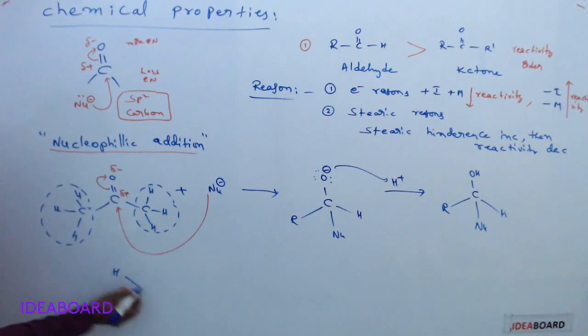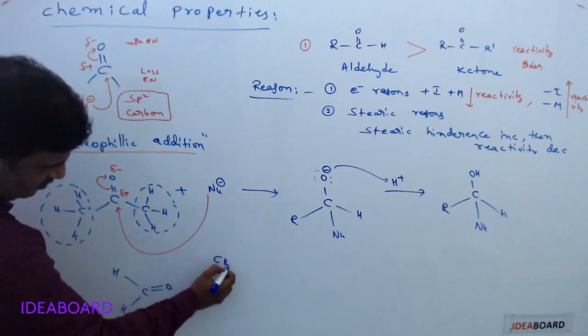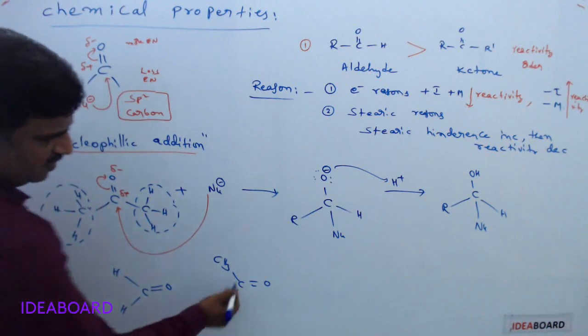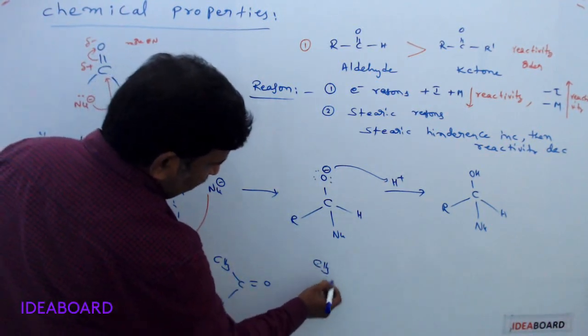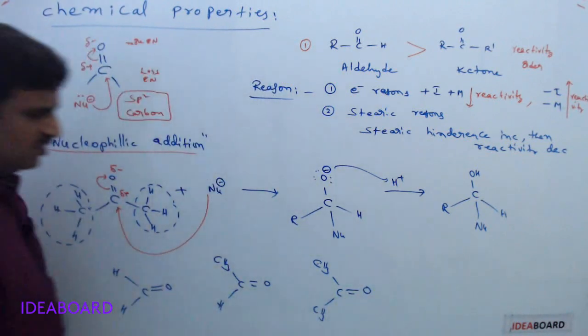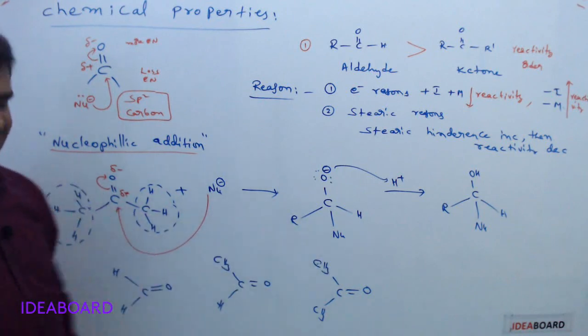For example, HCHO is the first aldehyde, and I am taking CH3CHO, which is the second aldehyde, and CH3COCH3, that is a ketone. Tell me which has less steric hindrance?